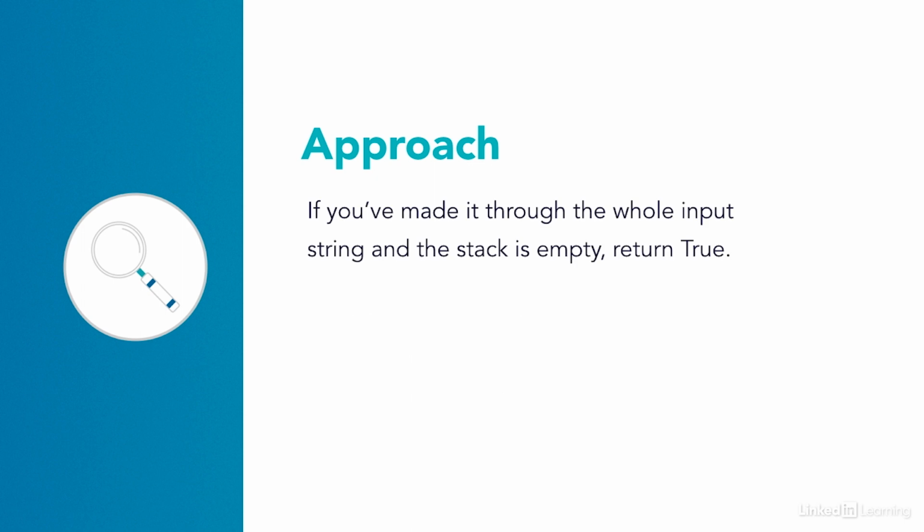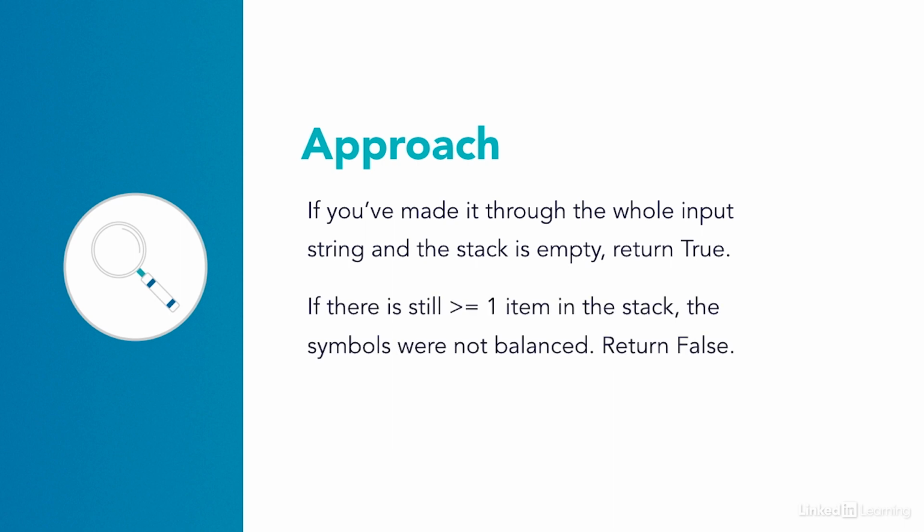By the end of all that iterating, if I had made it through the whole input string and the stack was empty, I could return true because I would know that all of the symbols were balanced. But if there was still at least one item in the stack, then the symbols were not balanced because at least one would not be matched, and so I would return false. Let's go to the code to see how I implemented all of this logic.